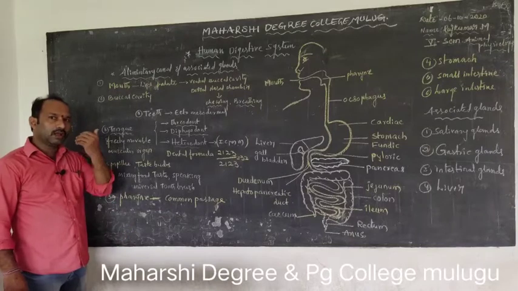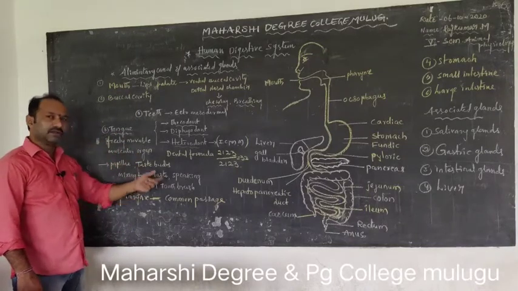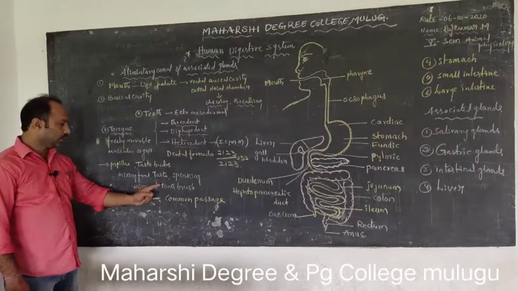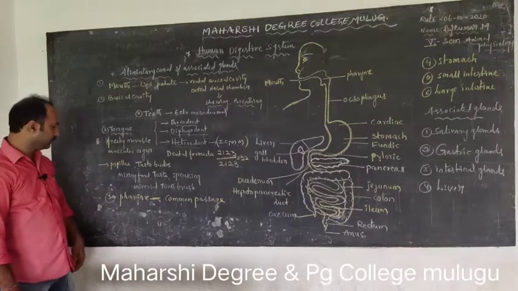It throws the mixed food onto the upper surface of the teeth, hence it is called the universal toothbrush.